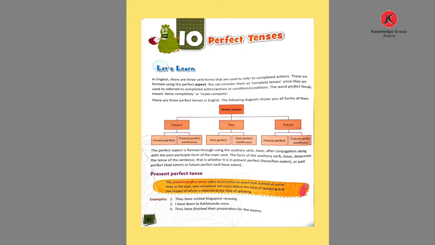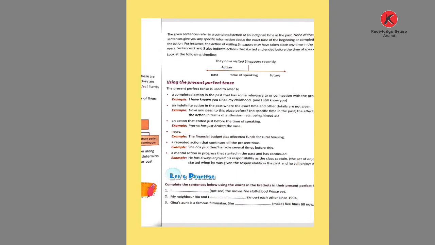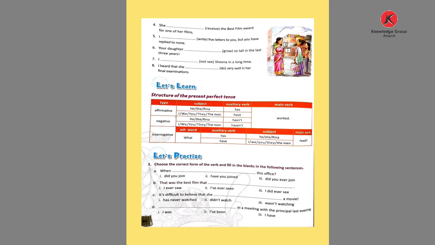Okay, so in this tense, what do we do? First, we look at the structure of the present perfect tense. Let's see. Here is given the structure of the present perfect tense. In the affirmative sentence, the present perfect tense uses he, she, it or a singular noun with the auxiliary verb has and the past participle. So what is the structure?